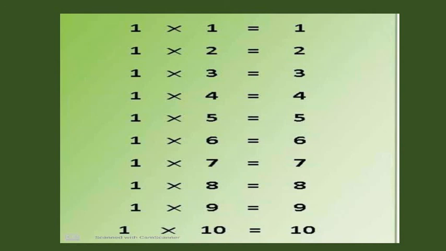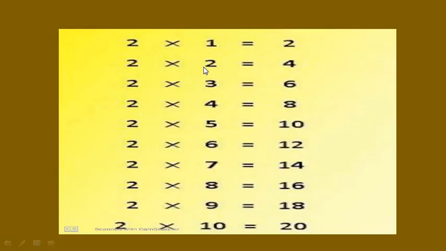One sevens are seven. One eights are eight. One nines are nine. One tens are 10.